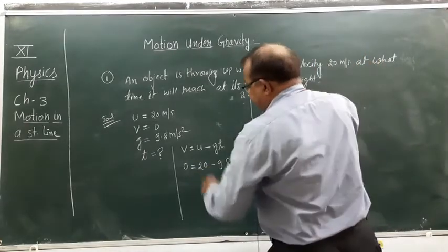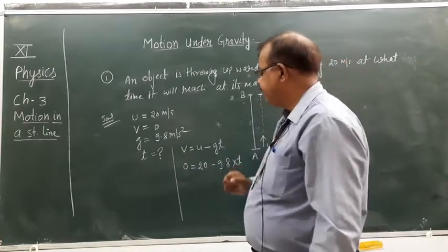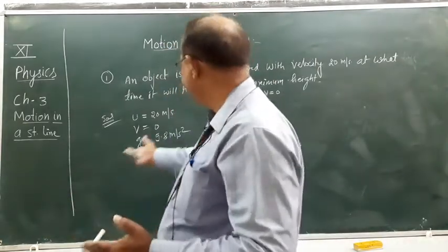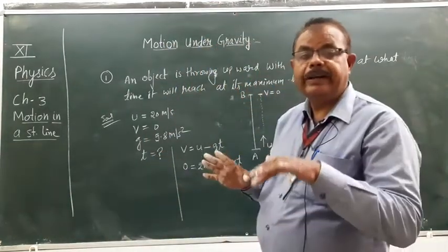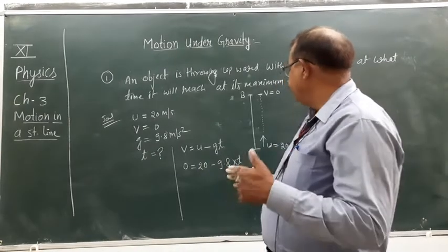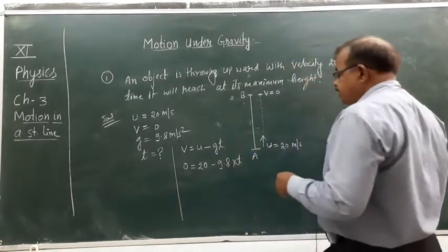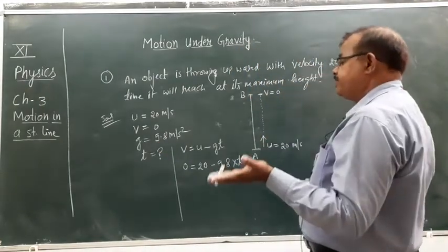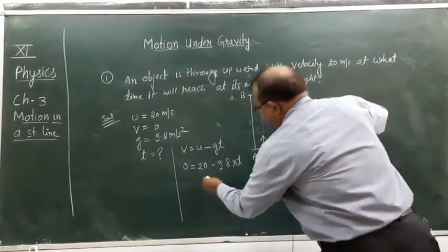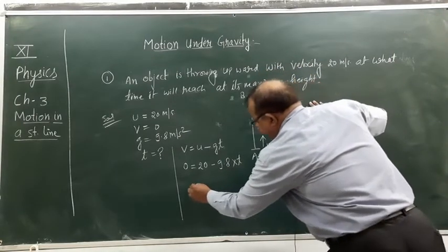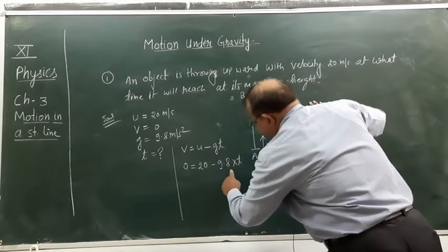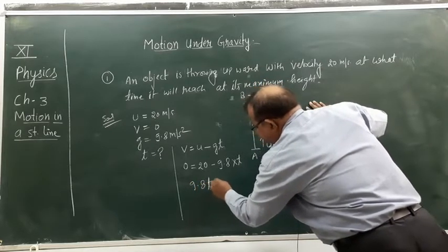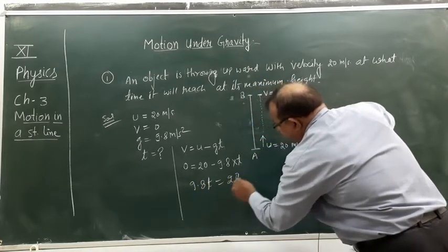Okay, देखिए, the exact value of g is 9.8. Suppose in any question the value of g is given approximately as 10 meter per second, then you can write only 10 for easy calculation. But here it is 9.8. So on transposing this term from this side, this will be 9.8 into t is equals to 20.